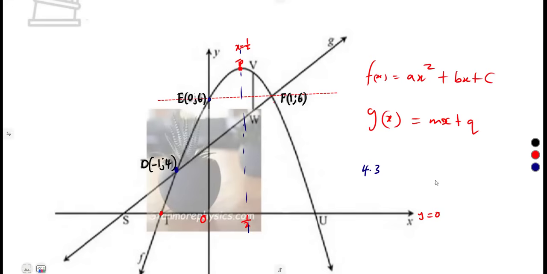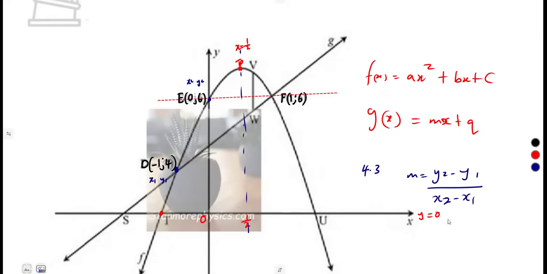So you simply calculate the gradient from the formula of our gradient given 2 points: y2 minus y1 over x2 minus x1. It is up to you which one you are going to represent as your y1. Here I'm just going to call this x1, y1, x2, y2.